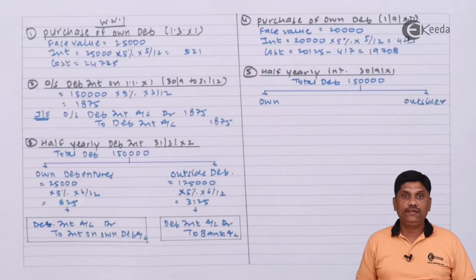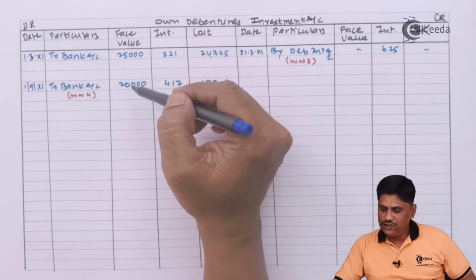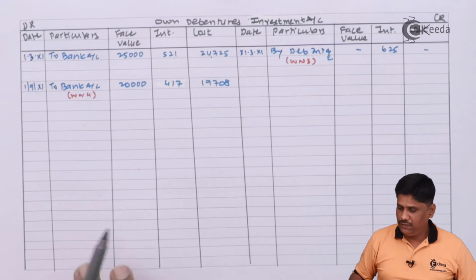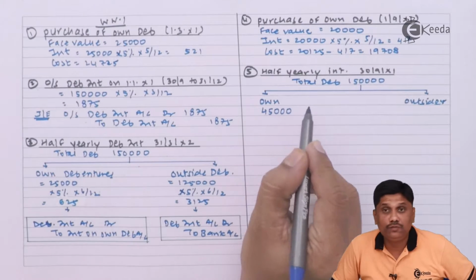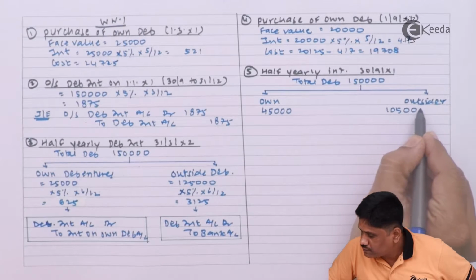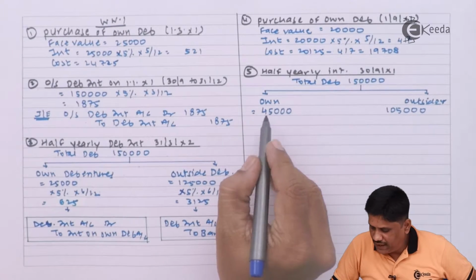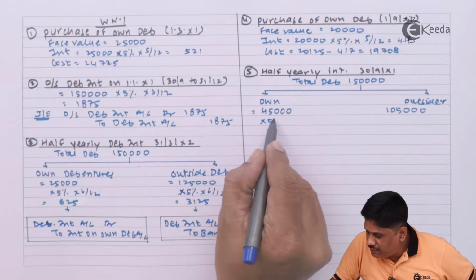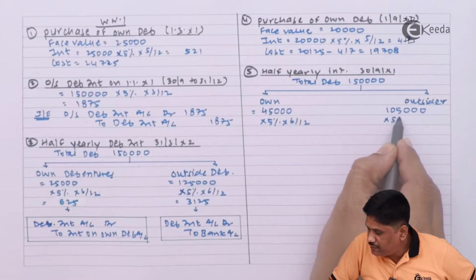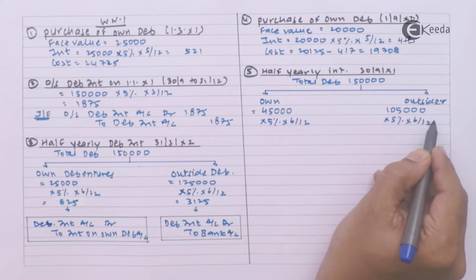Now our own debentures, here I can notice face value of 45,000 is owned by our company only. Needless to mention, the outsider portion will be 1,05,000. On that, I will do a calculation at the rate of 5% for 6 months. Again here at the rate of 5% for 6 months.